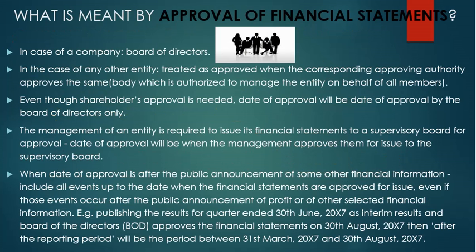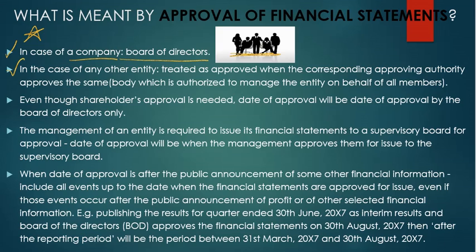Now, let us discuss about what is meant by approval of financial statements. The date of approval of financial statements plays a crucial role in determining events after the reporting period. First one, in case of companies, the financial statements will be treated as approved when the Board of Directors approves the same.